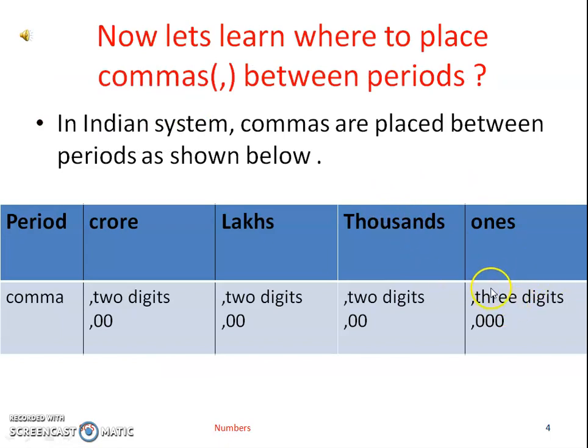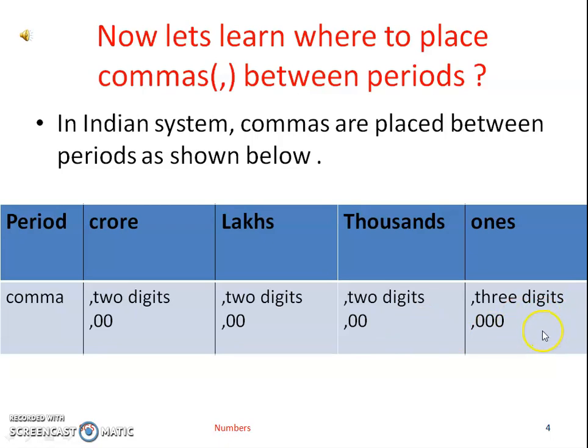You might have seen commas in certain numbers in the second slide. Now I will tell you, according to the Indian system, how we place commas after certain periods. You can refer to the table given. As we all know, the basic rule of maths for reading numbers is that we always start reading numbers from right to left. Similarly, while putting commas between numbers we start from right to left.